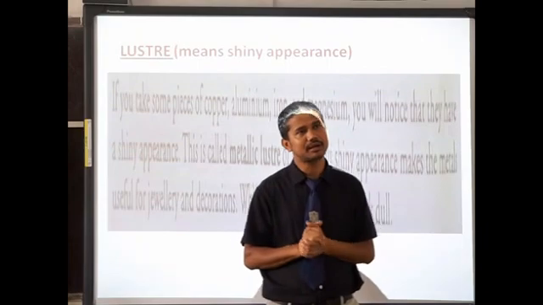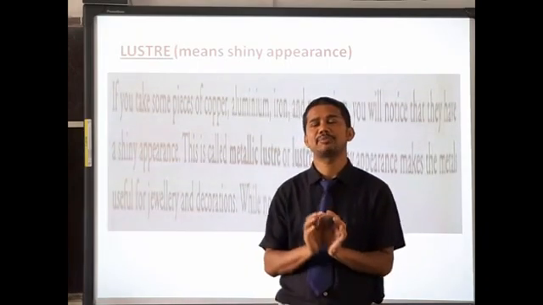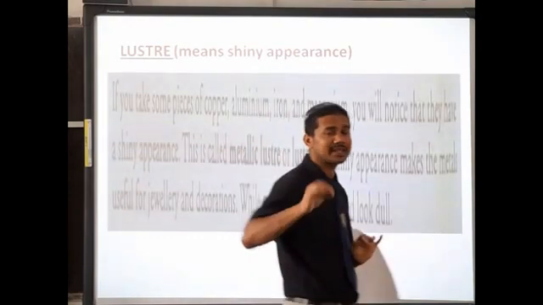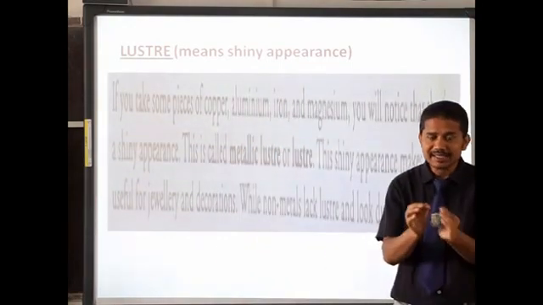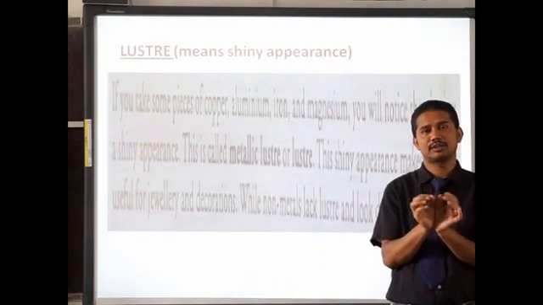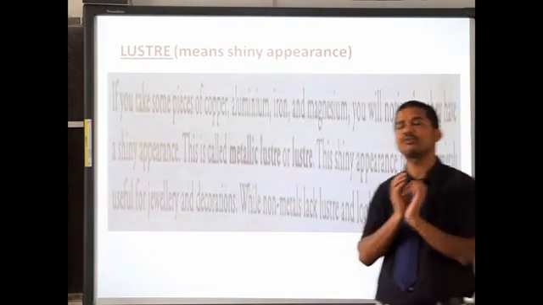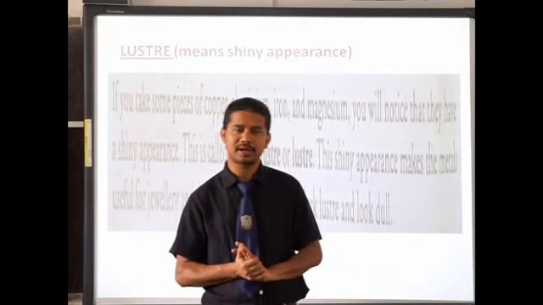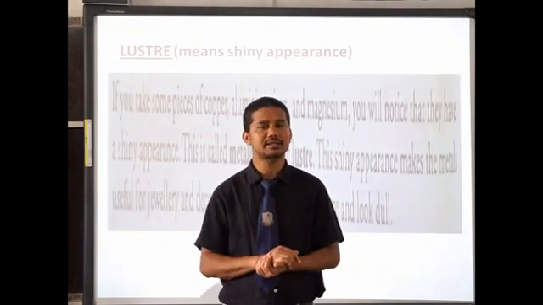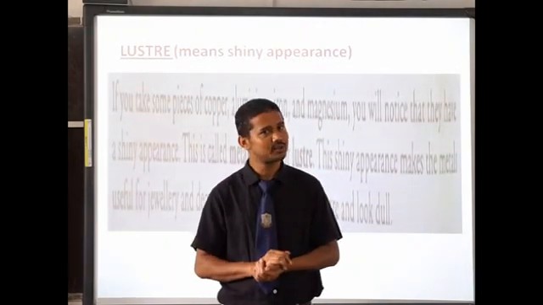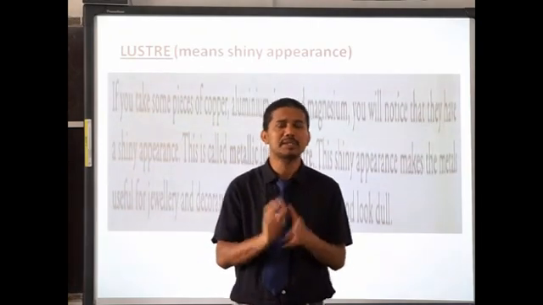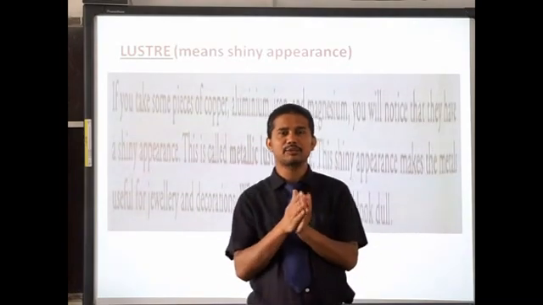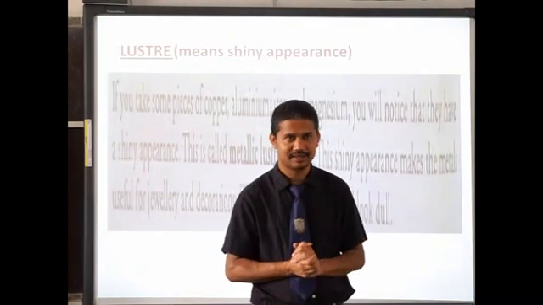So metals have this shiny appearance. The property by virtue of which a metal shows shiny appearance is called its luster. So what is luster? It is the property of a metal because of which the freshly cut portion shines.